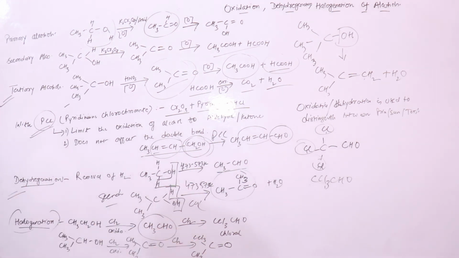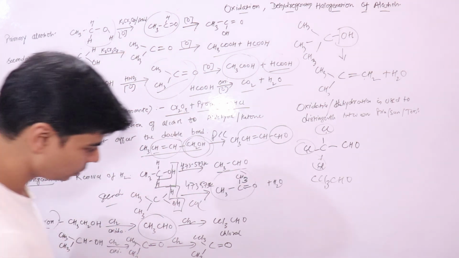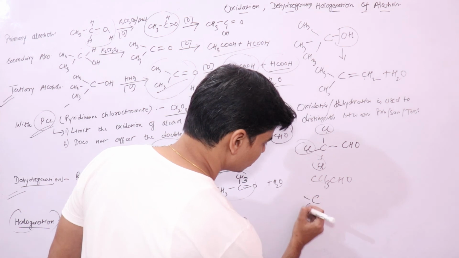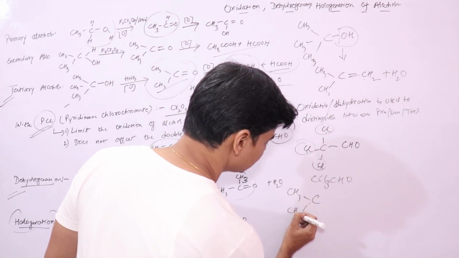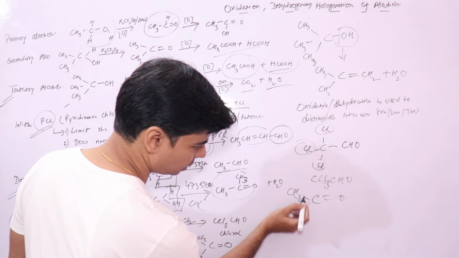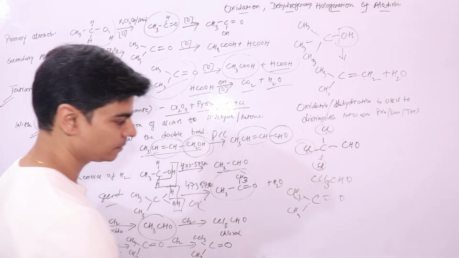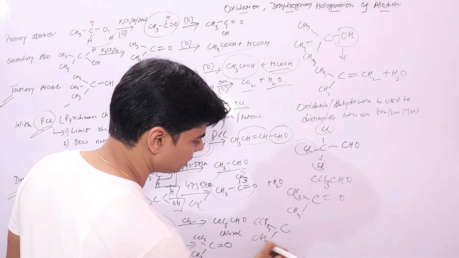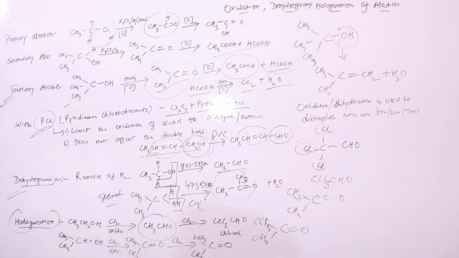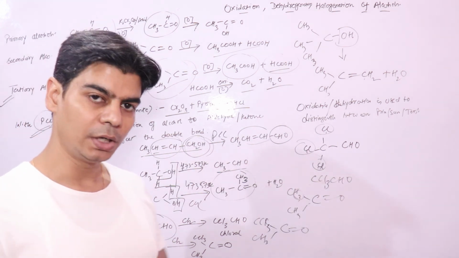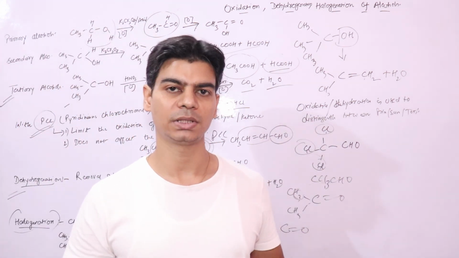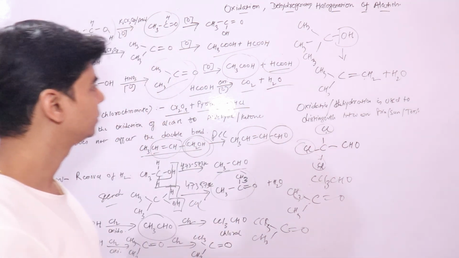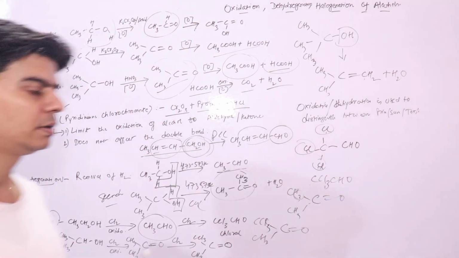Similarly, secondary alcohols will oxidize to give you ketones like here, which will halogenate to give you this compound. Here also CH3, double bond. These three hydrogen atoms will halogenate to form CCl3, and this CH3 remains in this, right? And tertiary alcohols will not react with halogens. They cannot be oxidized by halogens. Important, right? So I hope all these three reactions are clear to you. Thanks.